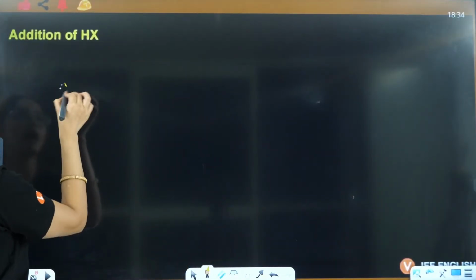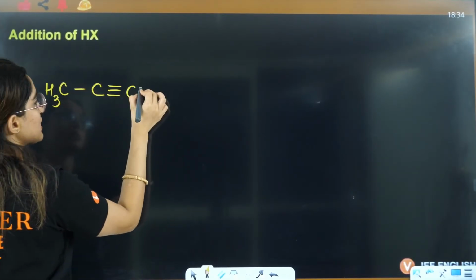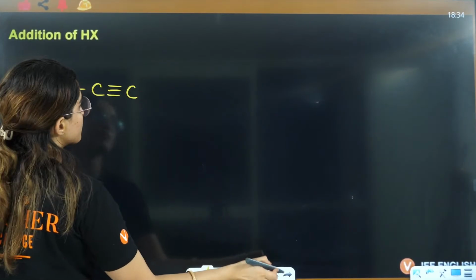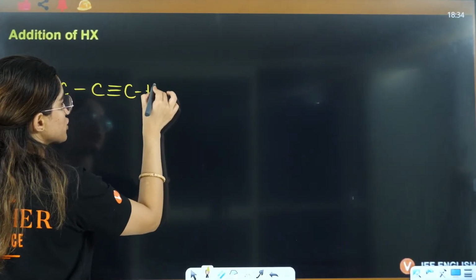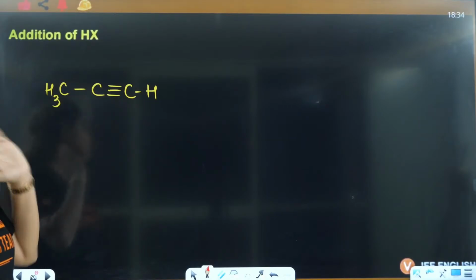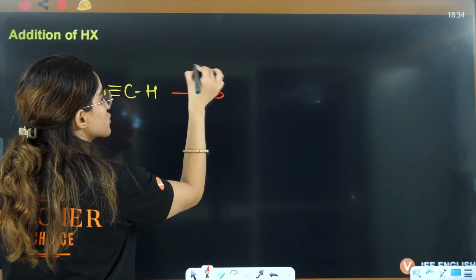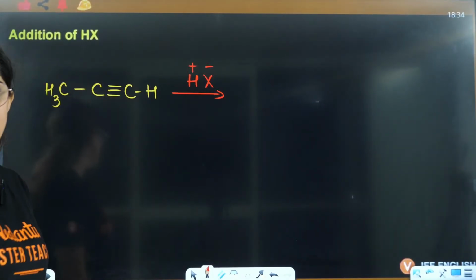So what if you have CH3, C triple bond CH? Now to this particular carbon you have no hydrogen. Here you have hydrogen and you are adding HX here. So this is H positive, this is X negative.